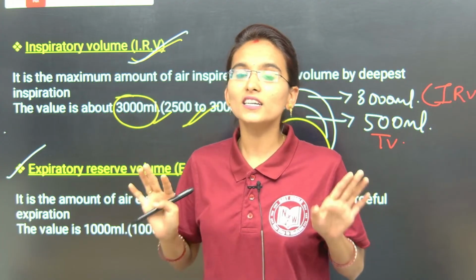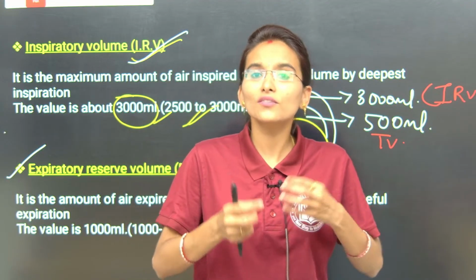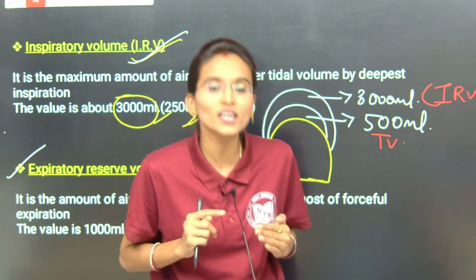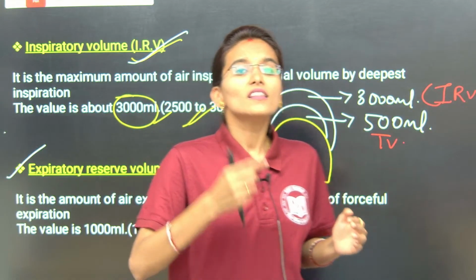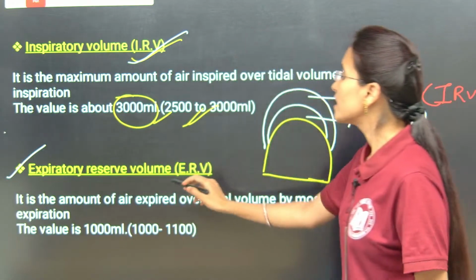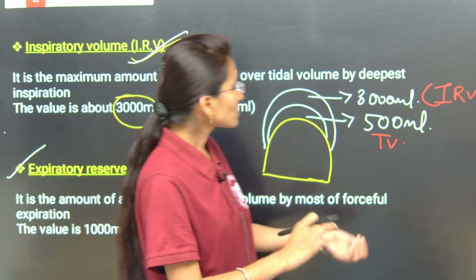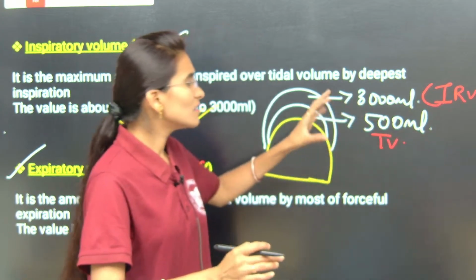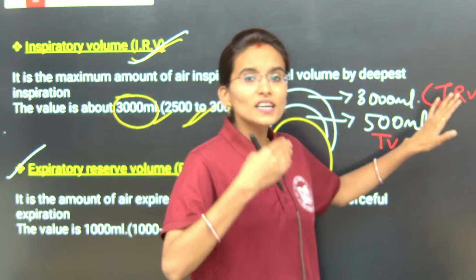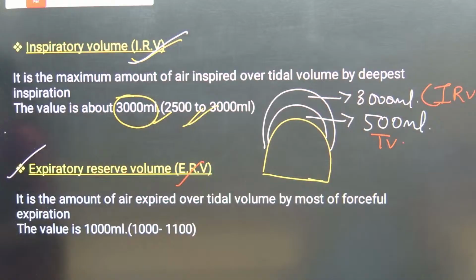Now, expiratory reserve volume means that whatever amount of air we inhaled during the forceful inspiration, we need to exhale. The extra amount of air that we exhale during forceful expiration is called the expiratory reserve volume. Normal breathing is different, my dear students. During normal breathing, the air we inhale and exhale is just 500 ml, but the extra air that we exhale is called the expiratory reserve volume.